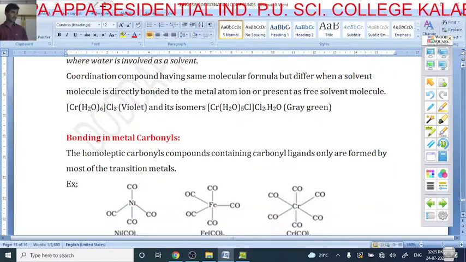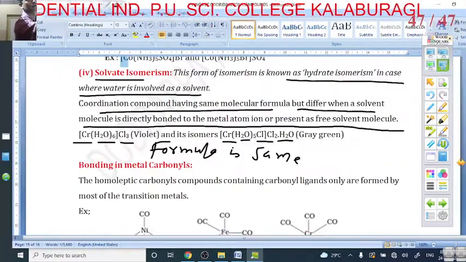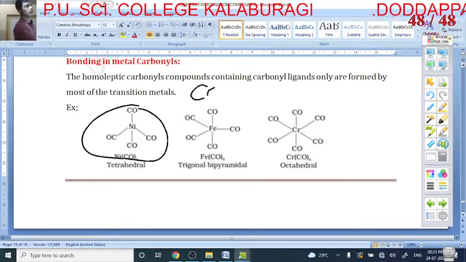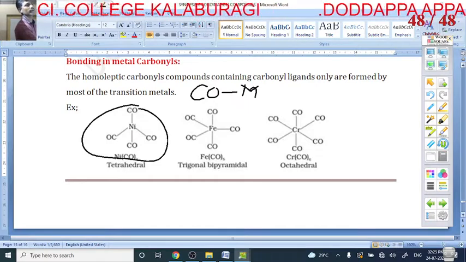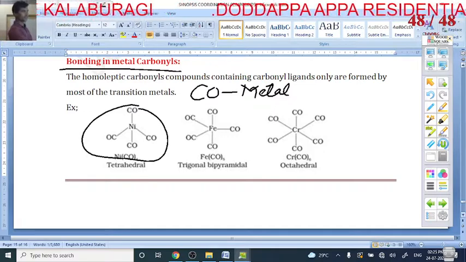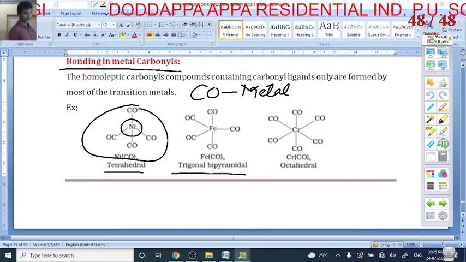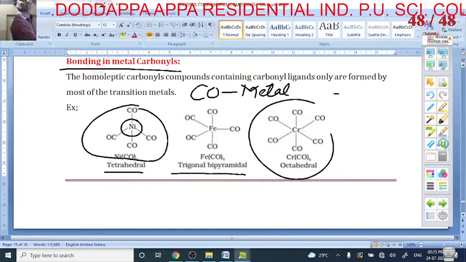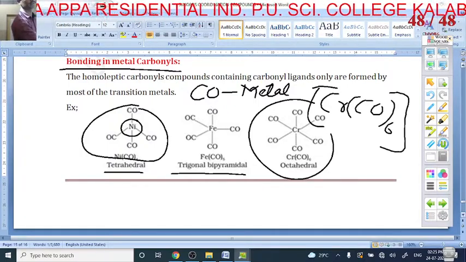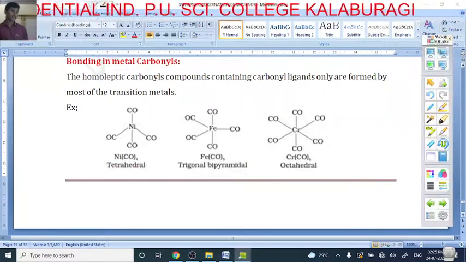Next is bonding in metal carbonyls. The carbon monoxide is directly linked to the metal, so they are called metal carbonyls. This is Ni(CO)4, where Ni is the central metal atom with tetrahedral geometry. This is Fe(CO)5, which is trigonal bipyramidal, and this is Cr(CO)6. These are the examples of metal carbonyls.